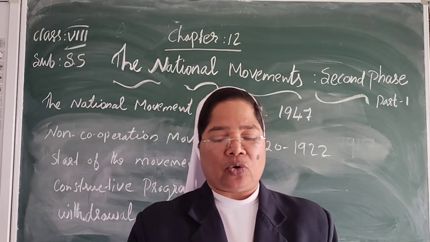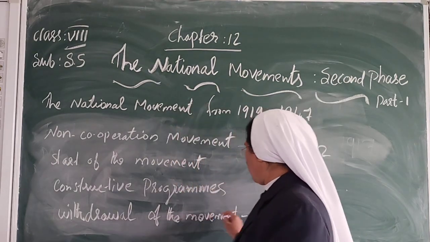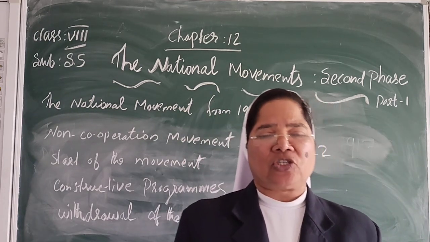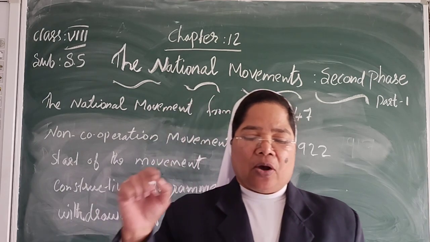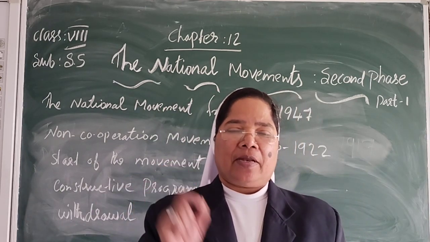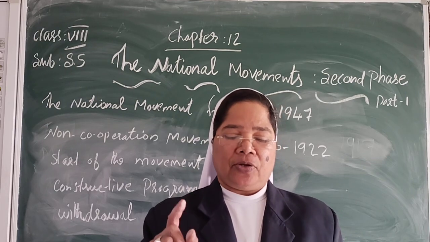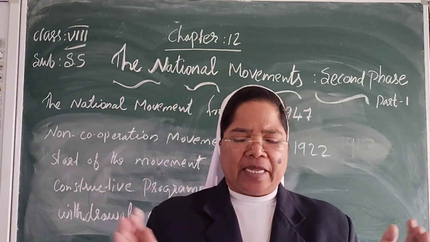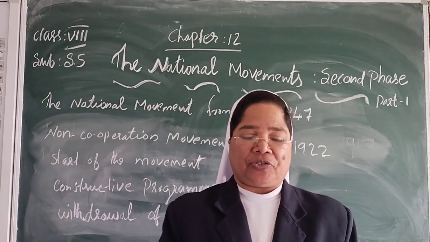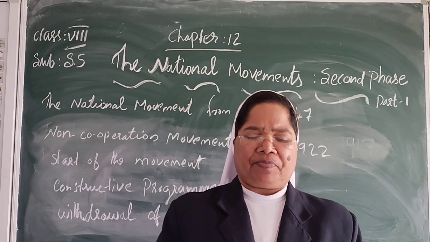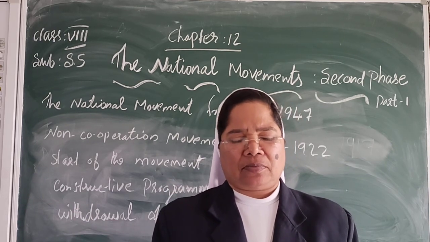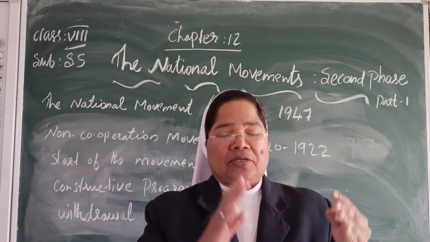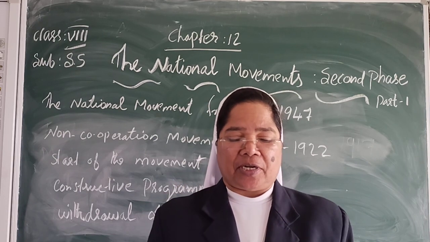Now let us study the withdrawal of the movement, 1922. Chauri Chaura was a small village in Uttar Pradesh. On 5th February 1922, a crowd of peasants was leading a protest march through the village. The police beat a volunteer picketing shops. This agitated the peasants and they set fire to the police station.